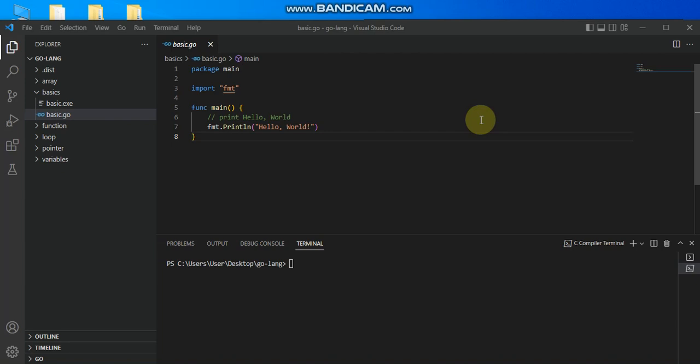Go syntax is similar to that of C programming. So for people who have a background in C programming, Go shouldn't be any problem for us. It's a general purpose language designed with system programming in mind. It was initially developed at Google, like I said. It is strongly and statically typed, and provides inbuilt support for garbage collection. Now, garbage collection, we'll be discussing that most frequently when we get to pointers and arrays, and it supports concurrent programming.